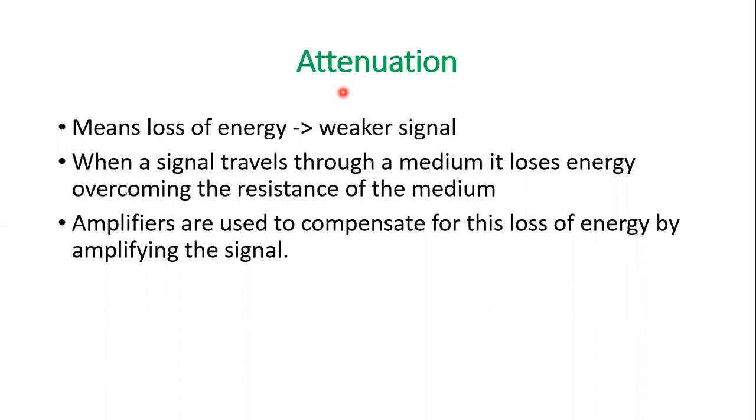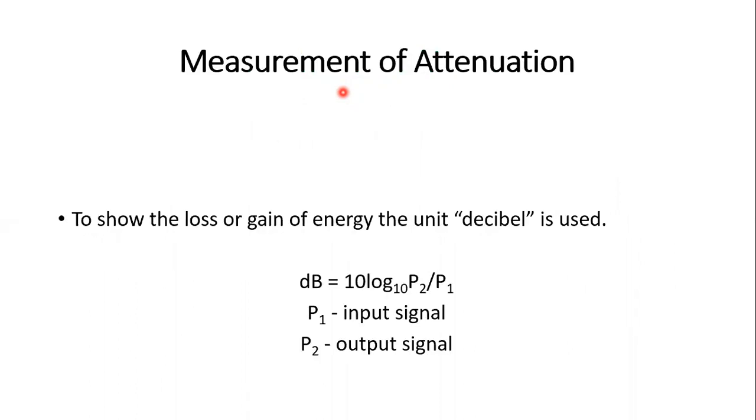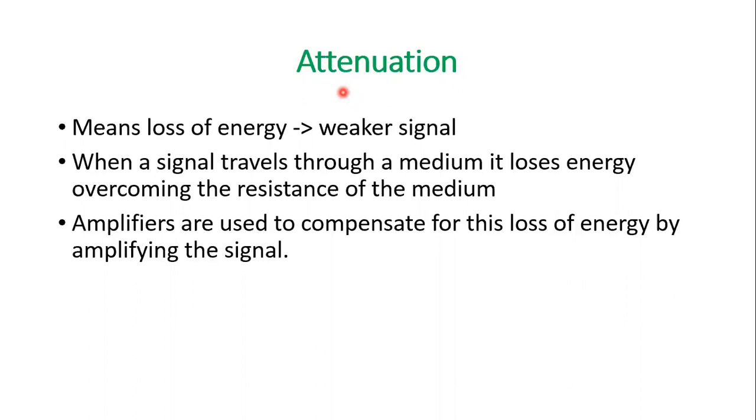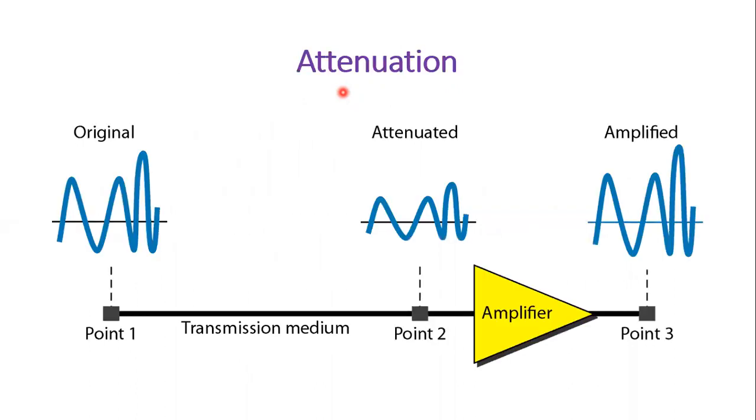Some of the electrical energy in the signal is converted to heat. So we use the amplifier to amplify the signal. So this is the attenuation.